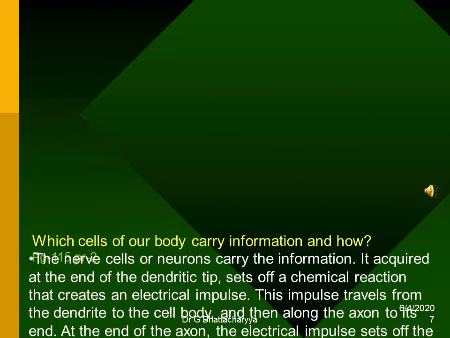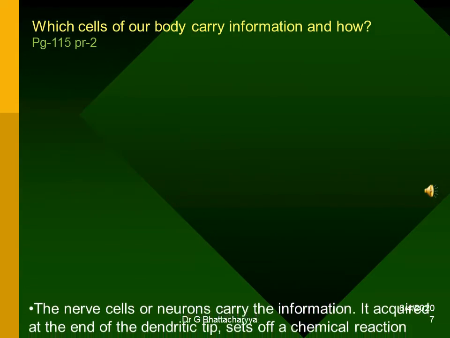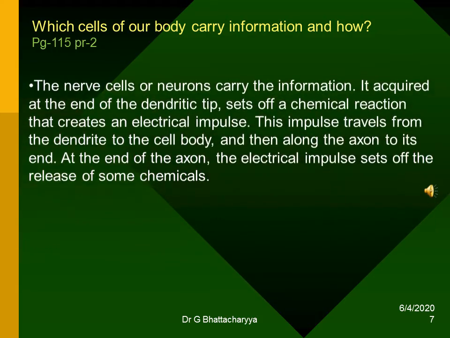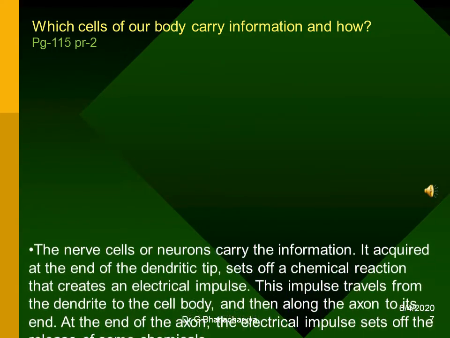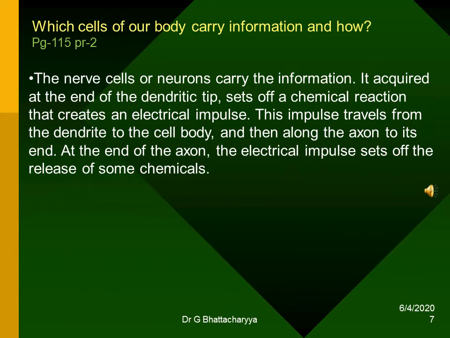Which cells of our body carry information and how? The nerve cells or neurons carry the information. Information acquired at the end of the dendritic tip sets off a chemical reaction that creates an electrical impulse. This impulse travels from the dendrite to the cell body and then along the axon to its end. At the end of the axon, the electrical impulse sets off the release of some chemicals.